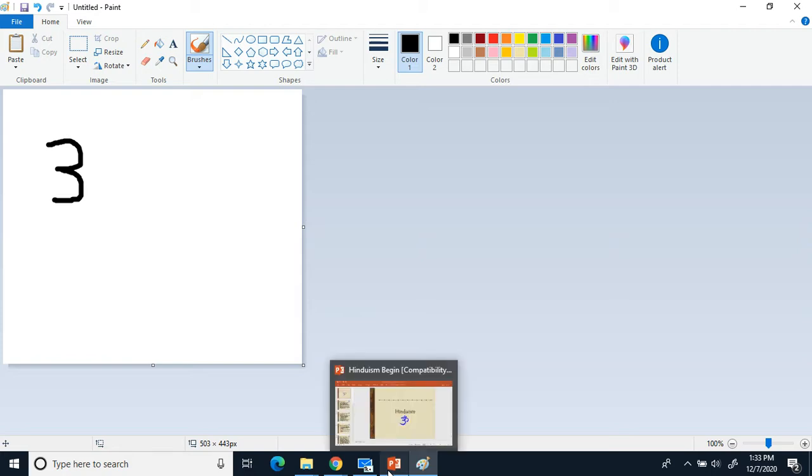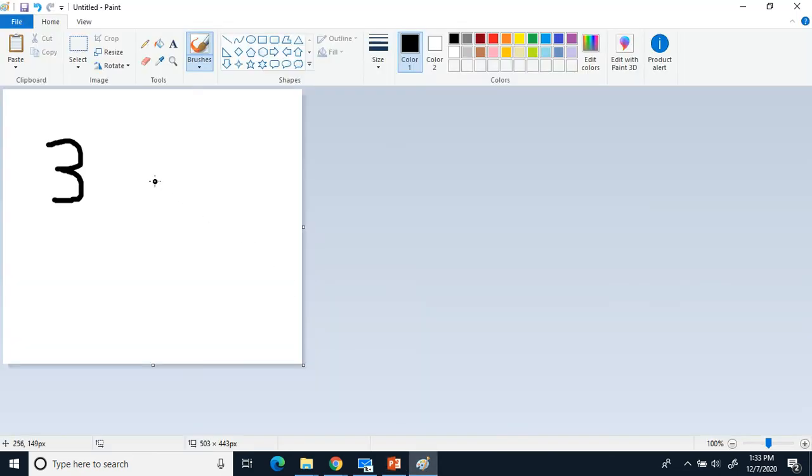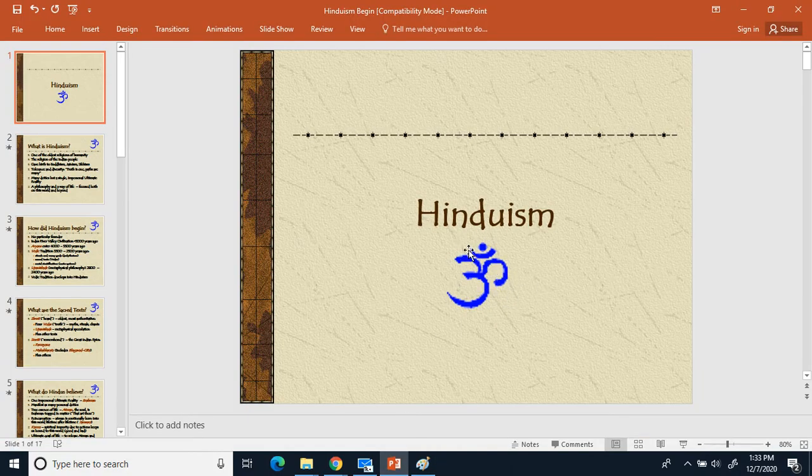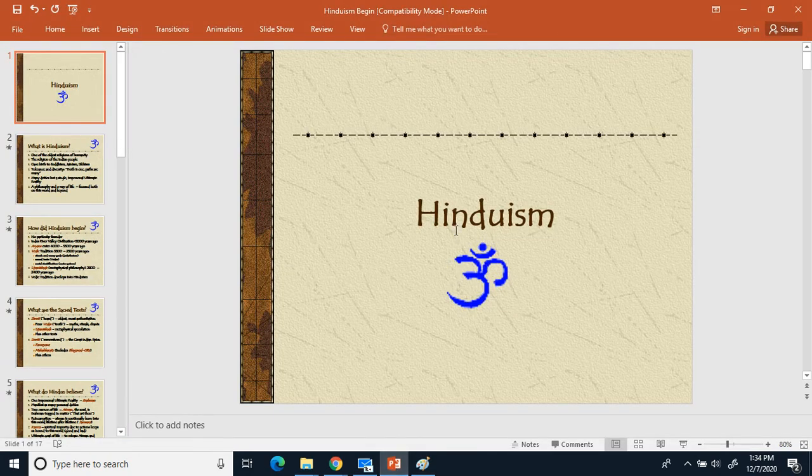The next thing has like a tail coming out, so it's like a 3 with a tail. And then the very top part, we got smiley cyclops. There's our symbol for Hinduism.